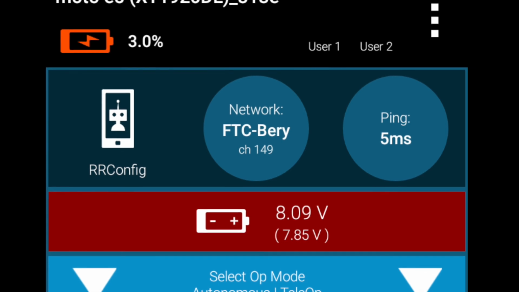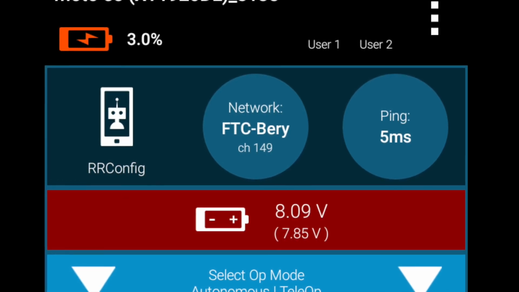Now you should be all set. The driver station phone should connect to the control hub without displaying any error messages.